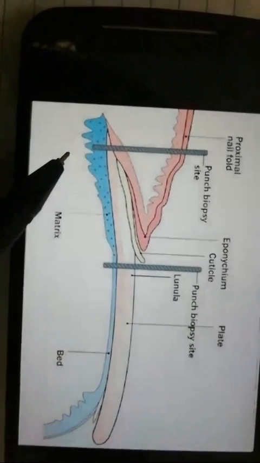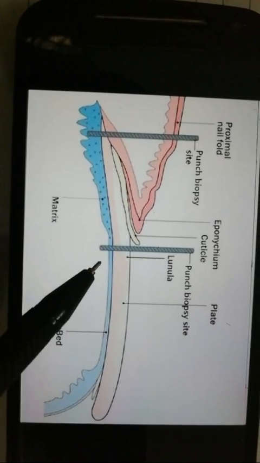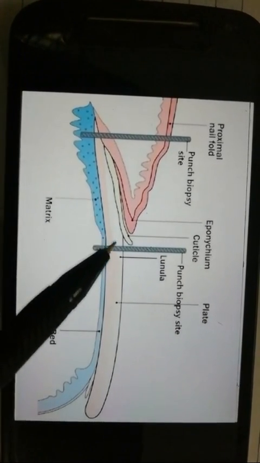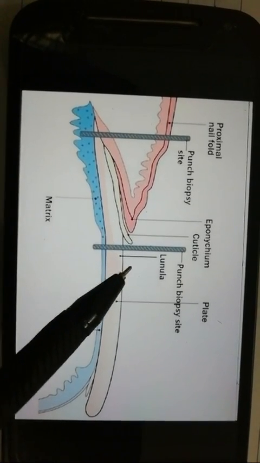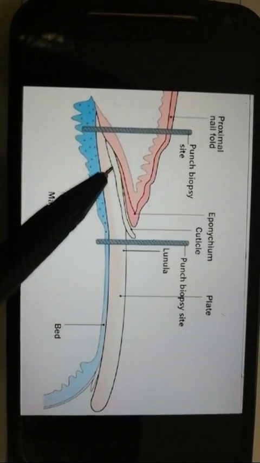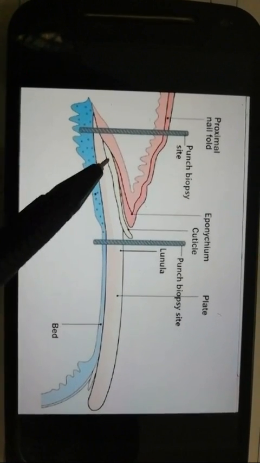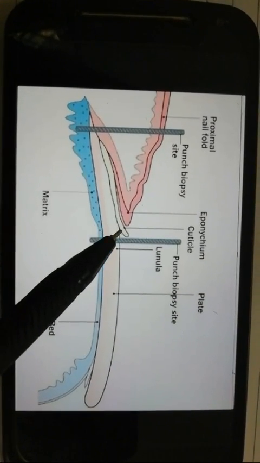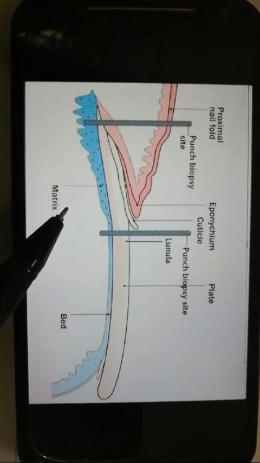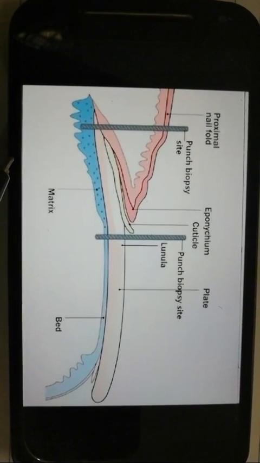And you have a nail matrix. So you can look at this, this is nail matrix. So this becomes the nail matrix, and this becomes the nail bed. And this is a plate. The white one which you can observe here, this is known as lunula, right? And if you look at the next point written here, it's written that you have a cuticle. So this is a cuticle, right? The transparent one. So that's all we have to understand here. Understand this is a nail matrix. So nail matrix is an area where the nail grows. From here only the nail grows.